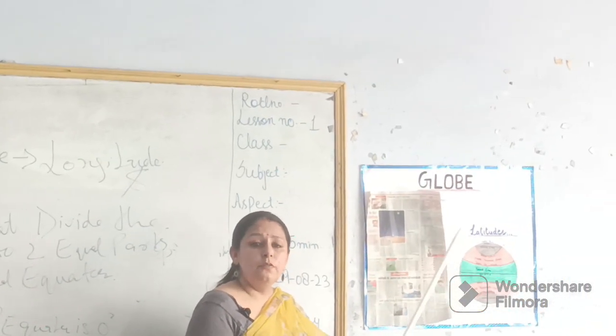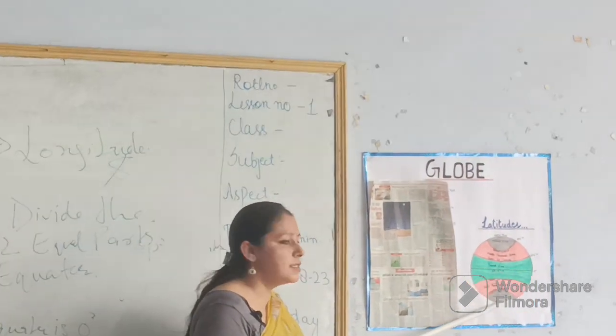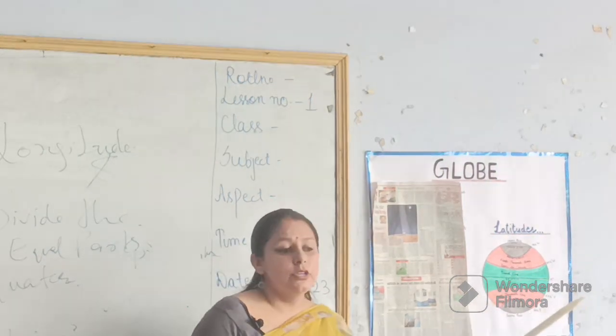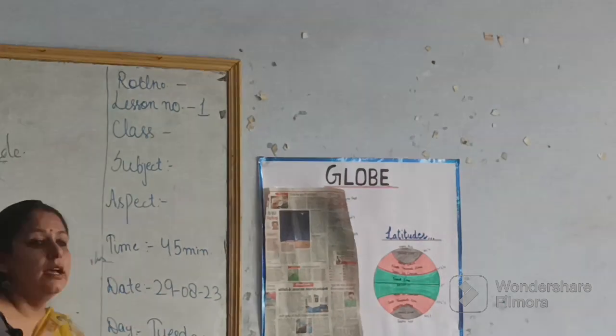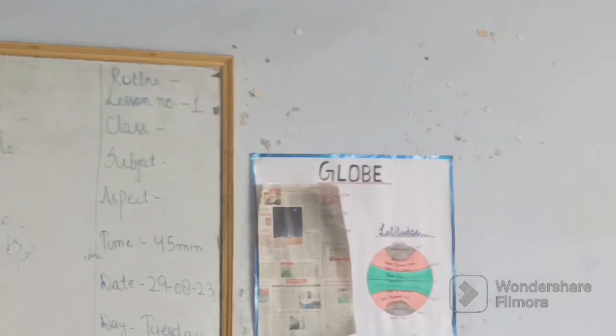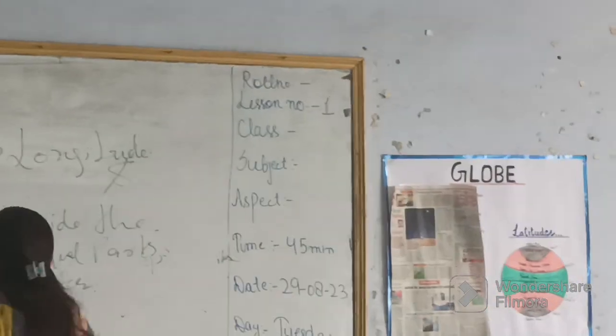Now towards the north it is the northern hemisphere and towards the south, that is the southern hemisphere. So the equator cuts the earth into two equal parts, that is the northern hemisphere and the southern hemisphere.